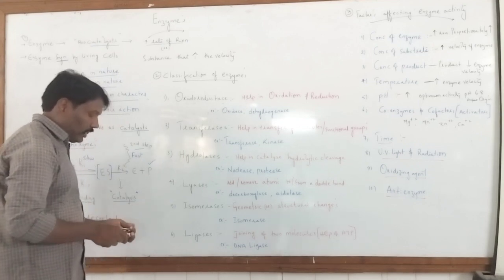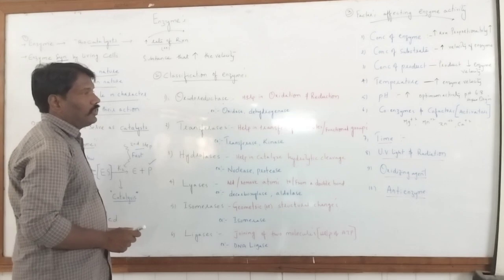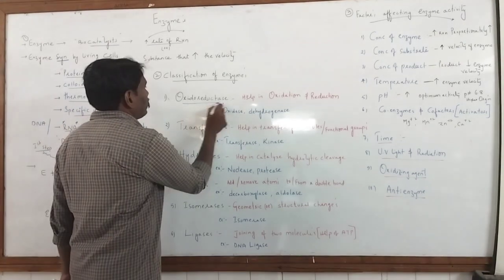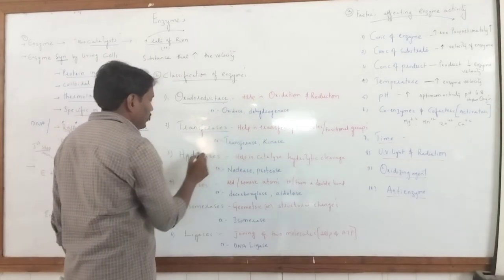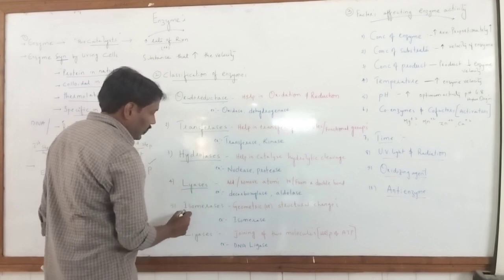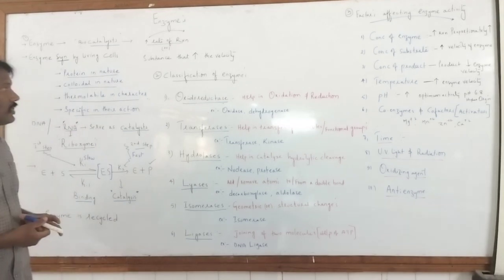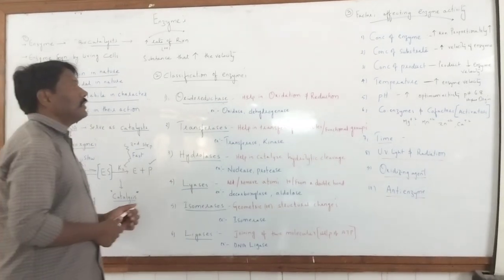Here we have the 6 classes according to the IUB classification. Oxidoreductase is the first enzyme class. The next one is transferases. The next ones are hydrolases, lyases, isomerases and ligases. So these are all the 6 classes of enzymes which show enzyme activity.